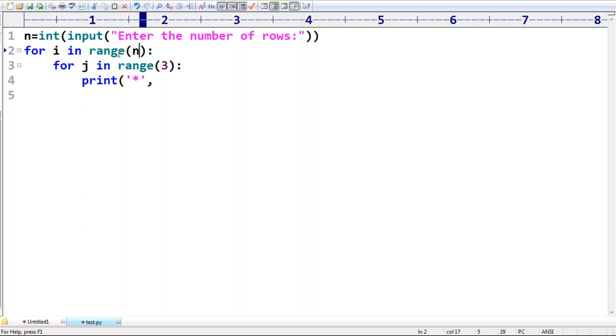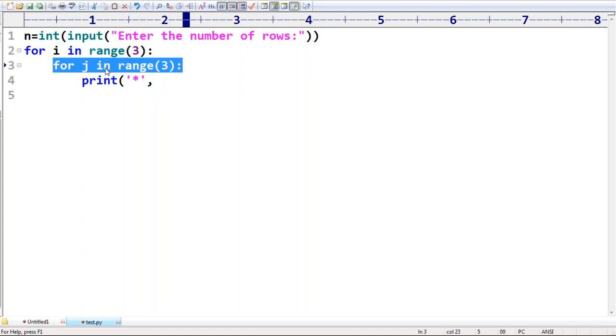Instead of 3, I can take n, but I'm taking 3 because of 3 rows. For i in range of 3, what is the i value at the beginning? 0. Whenever i is 0, this total inner for loop should be executed, sir.